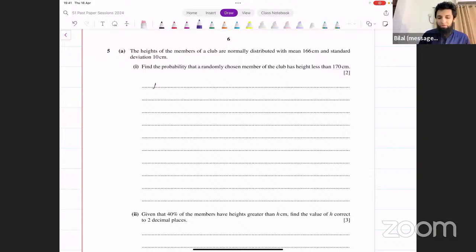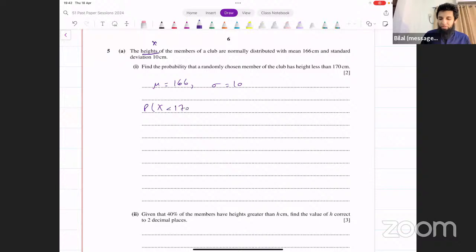The mean of the distribution is 166, and the standard deviation is 10. Assuming that we represent height by x, what we're looking for is the probability of x being less than 170.